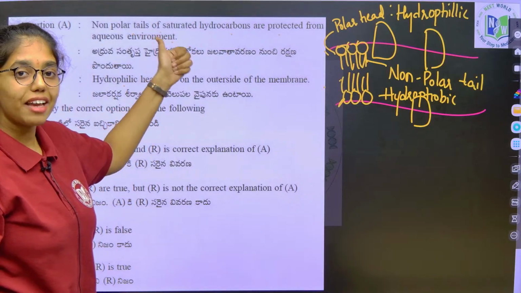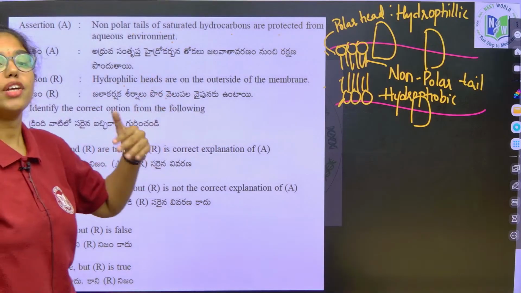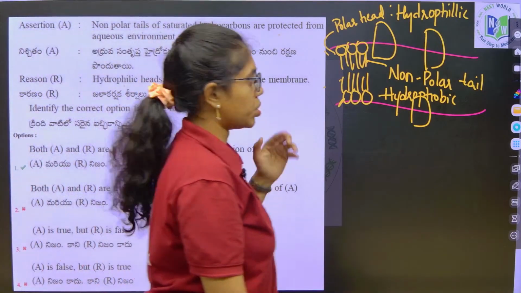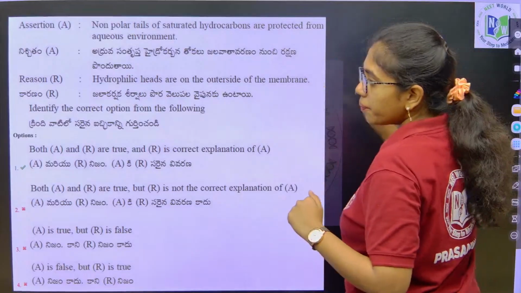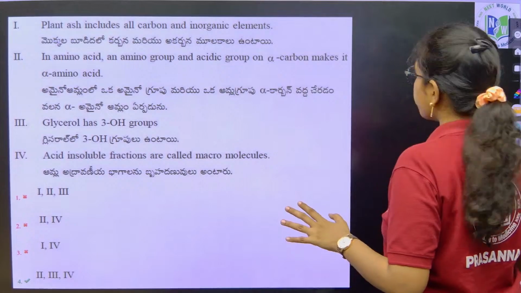If you add and read the reason again after the assertion, it will be easy for you to tackle the assertion-reason question, okay. Next question. Any doubts, you can type in the chat box, beta.